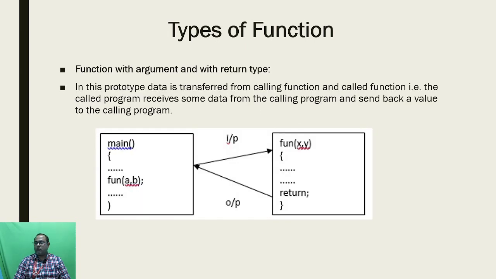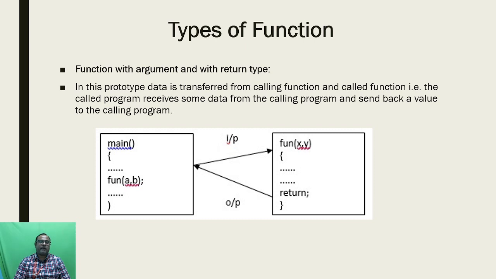Okay, next we are going to see the third type of user defined function, which is function with argument and with return type. It is an important type of user defined function. Here the data is transferred from the calling function to the called function, and similarly from the called function to the calling function, so the calling function will receive the data from the called function.